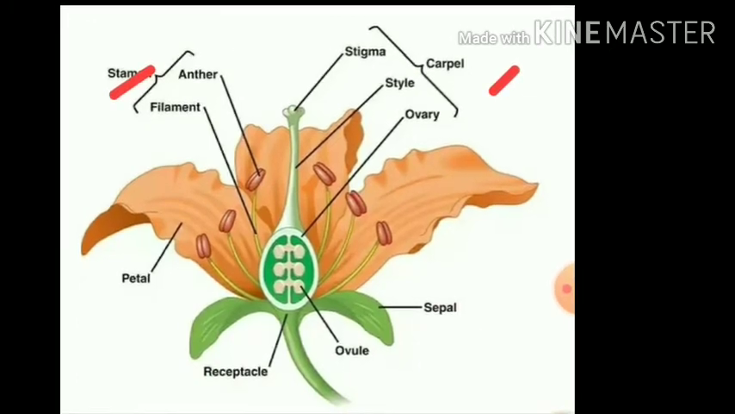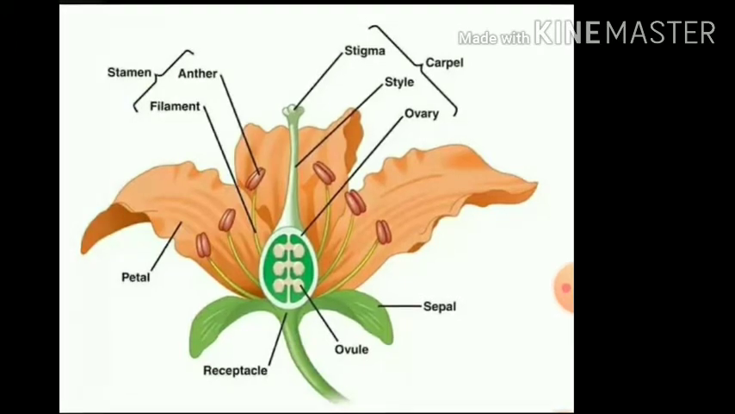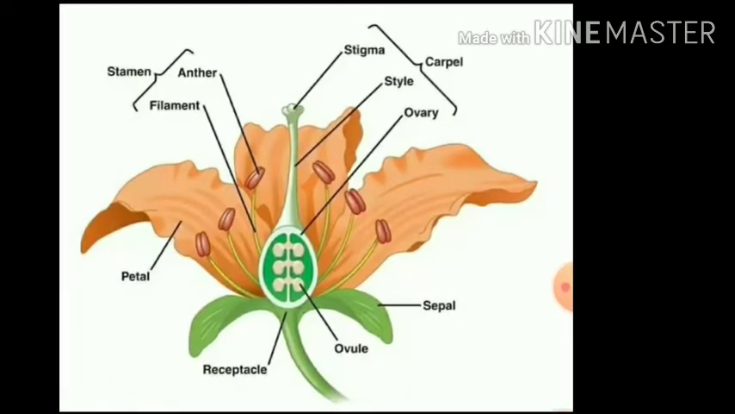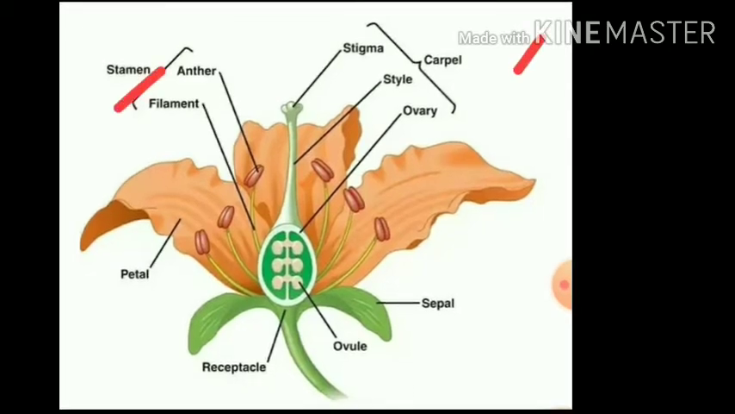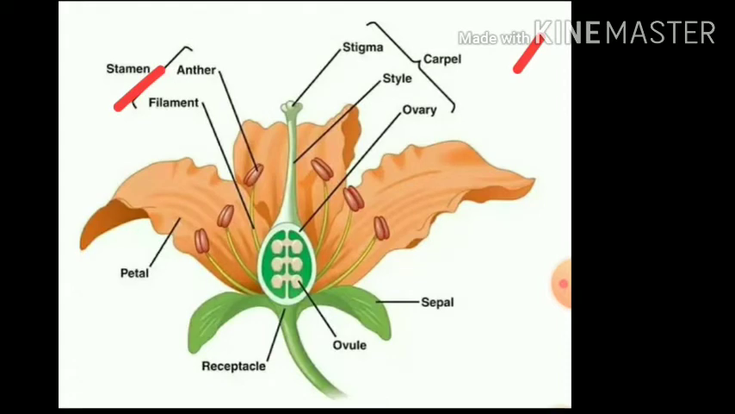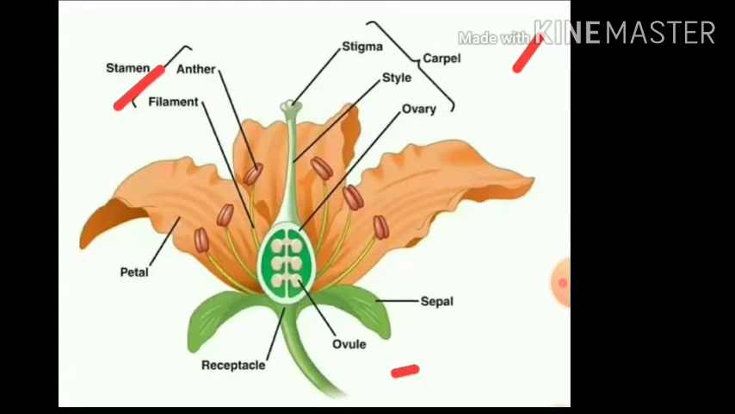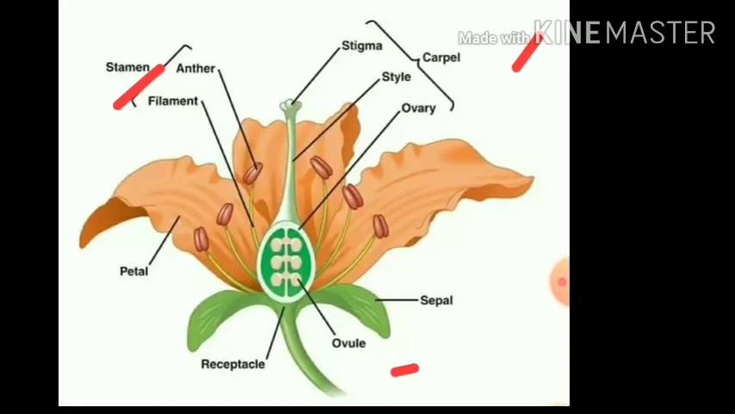If both stamens as well as carpels are present in the same flower, like these two present in this picture, it is said to be a bisexual flower. So it is a bisexual flower. So this is about the flower, the general topic of a flower.